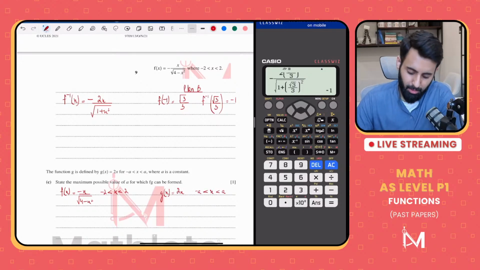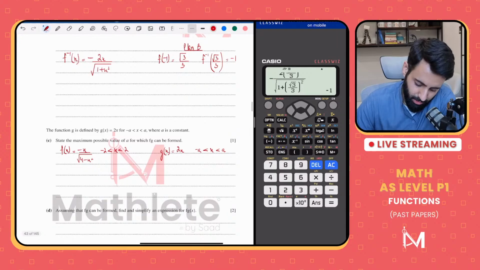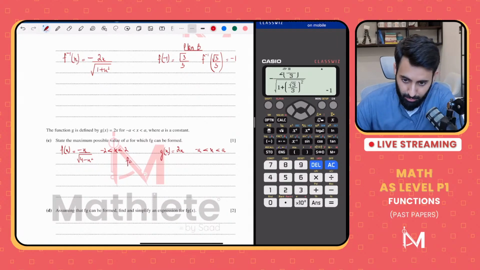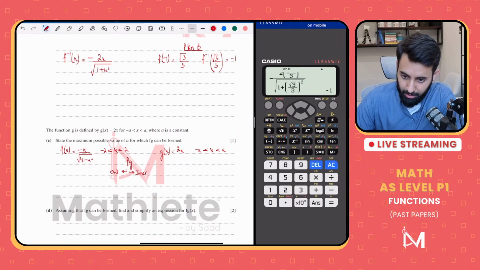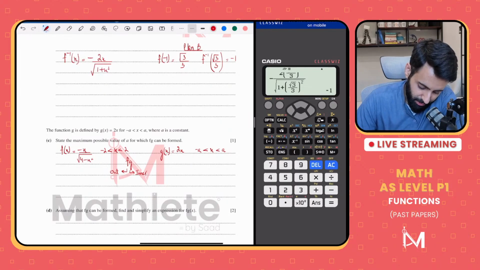Now what do we know about fg? For fg to be possible, this is the inner function and this is the outer function. So what would be the range of the inner function? It would be greater than minus 2a, less than 2a.